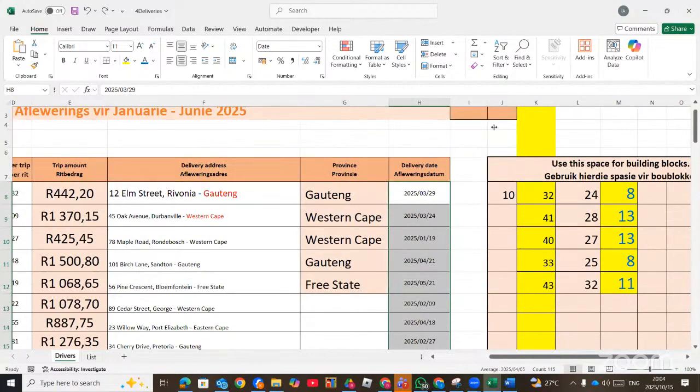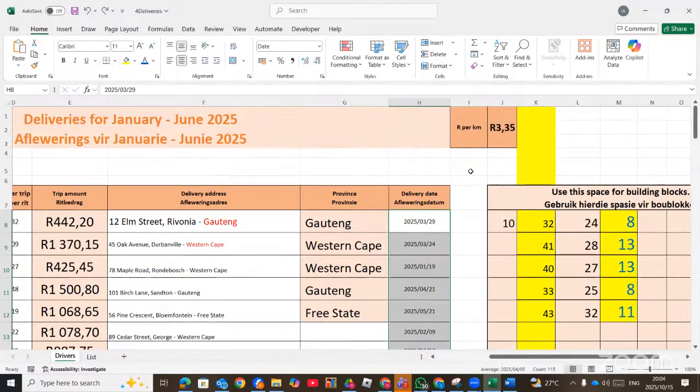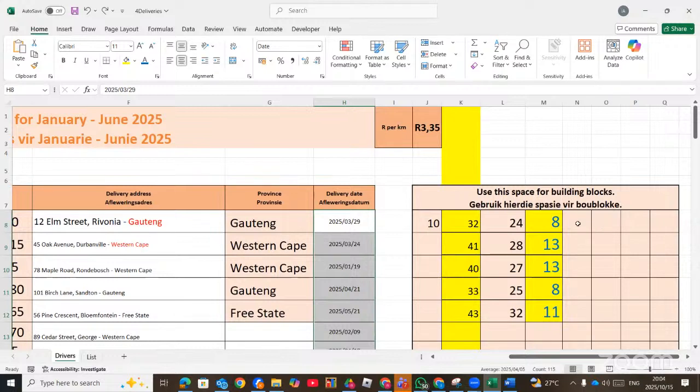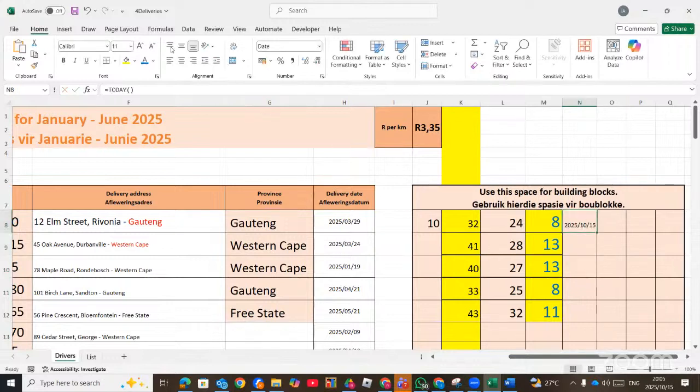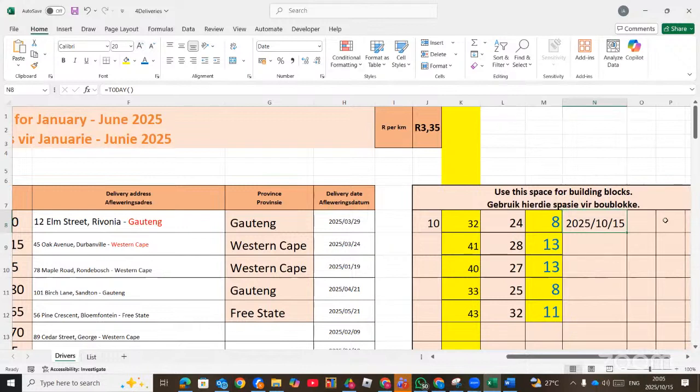So for this particular question, we can also use a building block to make our work easier. Remember, we have to use the current month. So I can just say equals TODAY, so that it gives you today's date. So today's date will be the 15th of October.